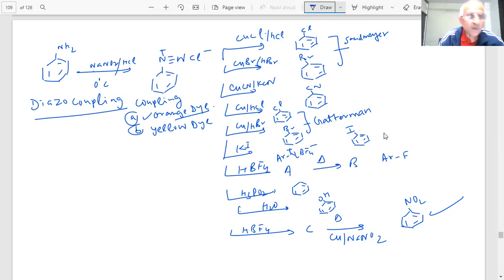Azo compounds. You have N double bond N type of things. So what happens when you react benzene diazonium chloride, students, with this phenol, students?